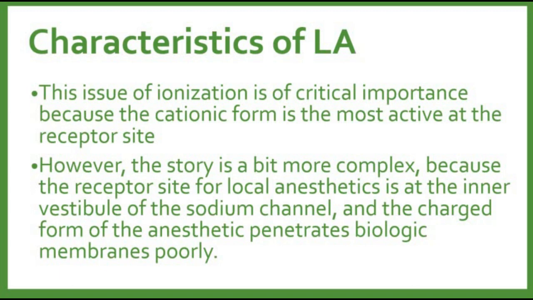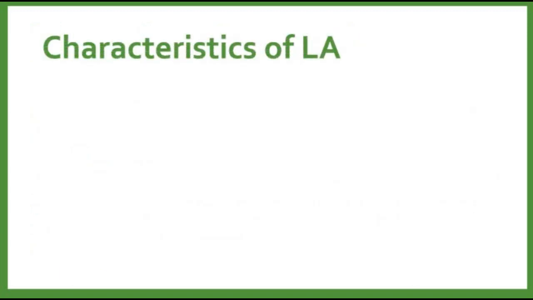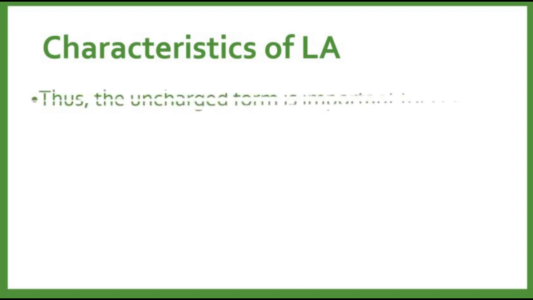So, for penetration in the biological membranes, local anesthetics must be in the uncharged form so that it will reach the site of action. We need the relative proportions of the two forms, and these relative proportions are governed by the balance of the pKa and the pH of the body.